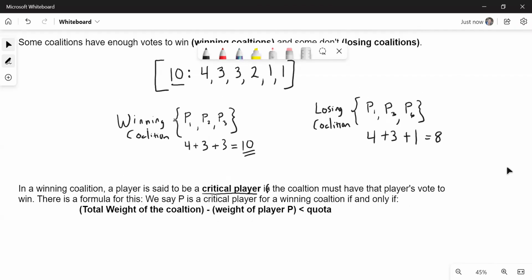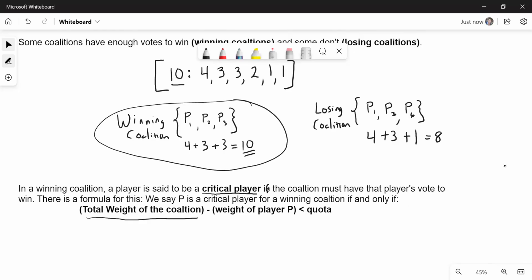Let's take a look back at the example we just did. Let's look at the one winning coalition that we had above: player 1, player 2, and player 3. The total weight would be 10. If we take the weight of player P, any one of the players, let's just look at player 1 as an example. Player 1 had a weight of 4. If we subtract 4, of course, that's 6. Is that less than the quota?